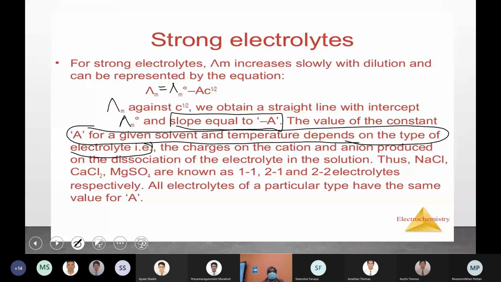That much is enough. So for each term: lambda m is molar conductivity, lambda m0 is limiting molar conductivity, A is the slope of the graph, which is a constant depending on the temperature, nature of electrolyte, etc., and C is the concentration, I mean root C, C raised to 1 by 2, on the x-axis.